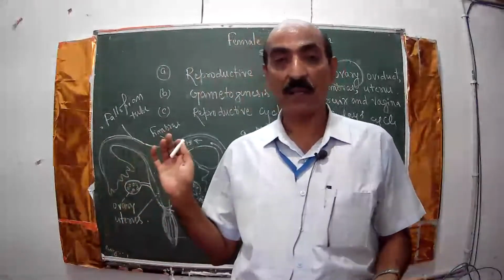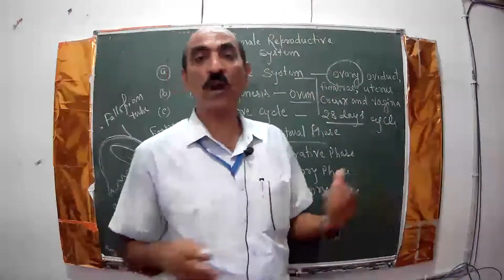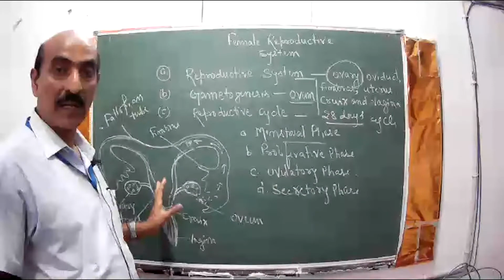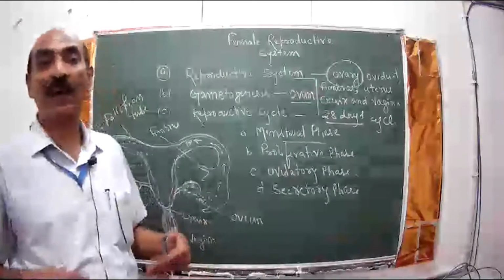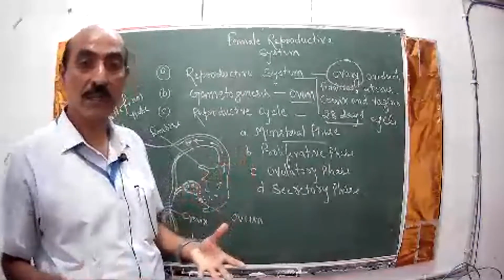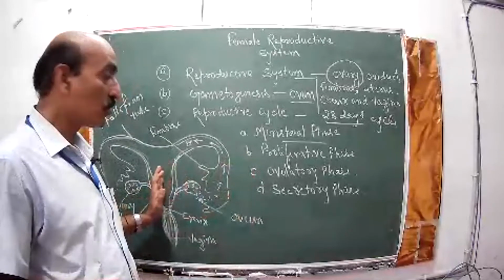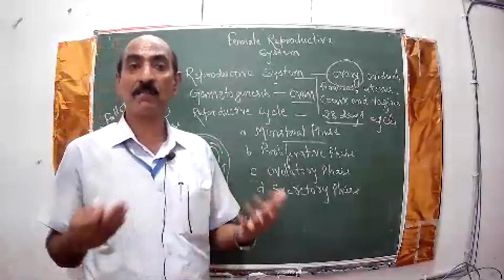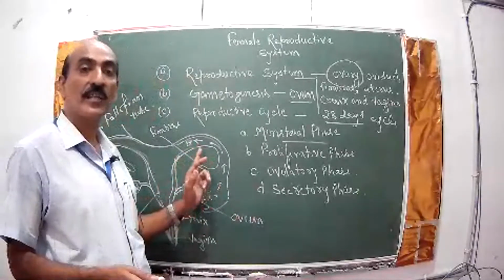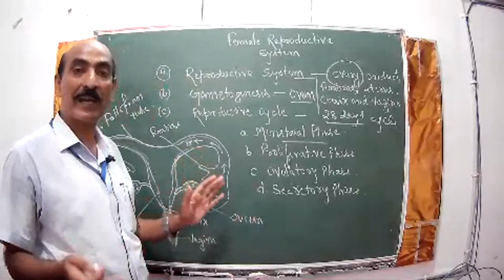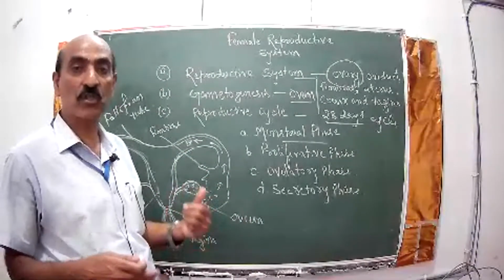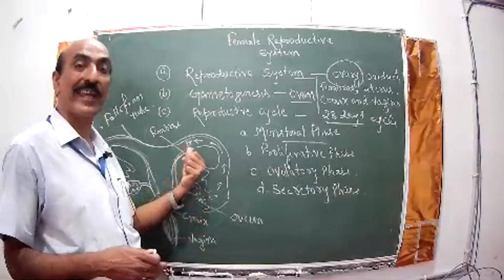But what happens to this? For providing nourishment to the ovum and the implanted embryonic form, a thin film was formed. As it occurs monthly, there is no use of all that spongy tissue and blood capillaries meant for providing nourishment to the zygote or egg.